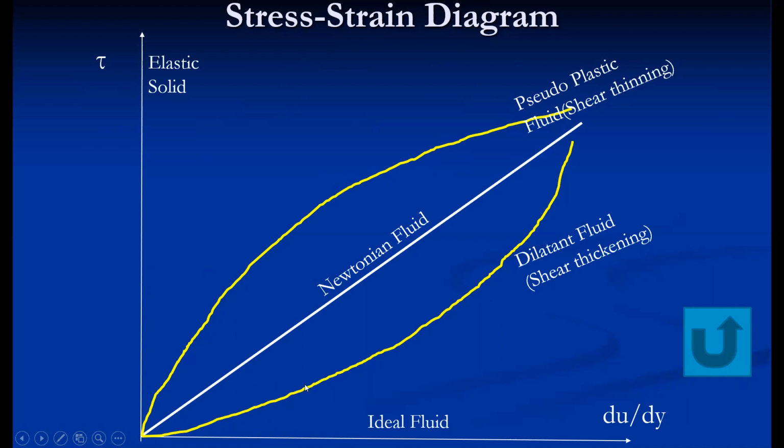So vice versa here: less shear stress is required here, and more shear stress is required here to cause a permanent deformation. So these are the two basic types of non-Newtonian fluid, pseudoplastic and dilatant fluid, which are also called shear thinning and shear thickening fluid, respectively.